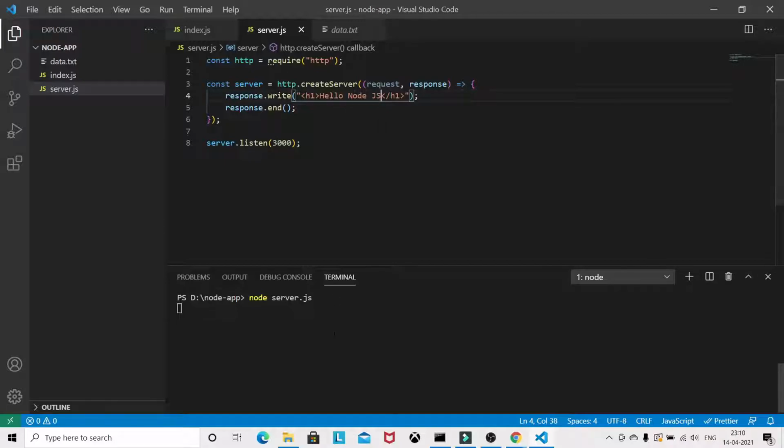Okay. Since we have made the changes in our file, we have to basically quit this server, and we have to restart.